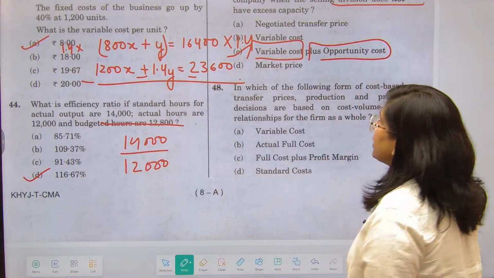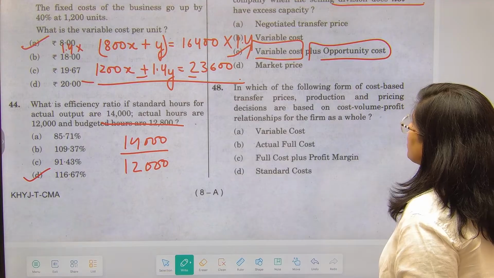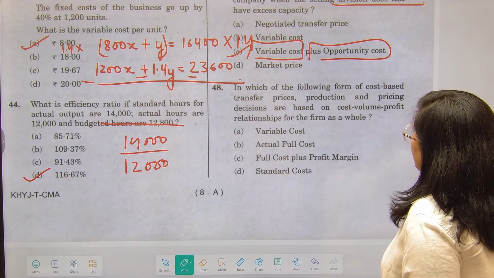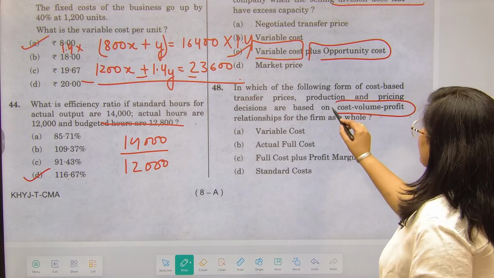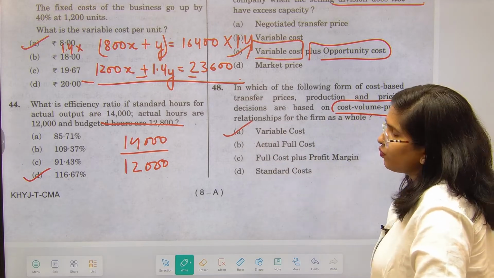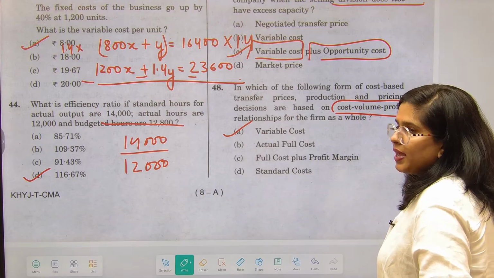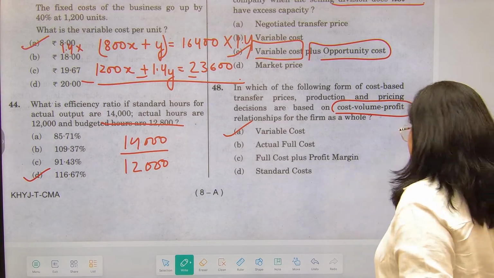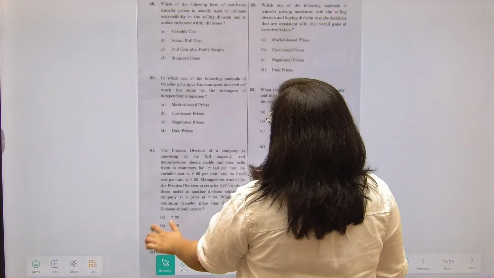Next is question number 48. In which of the following forms of cost based transfer pricing are the production and pricing decisions based on cost volume profit relationship? Cost volume profit relationship is related to variable cost. CVP analysis is based on variable cost only, so that is why it is the direct answer. Next is question number 49.